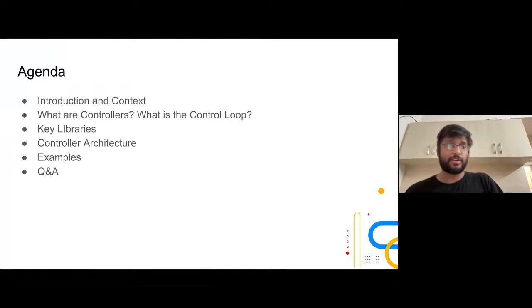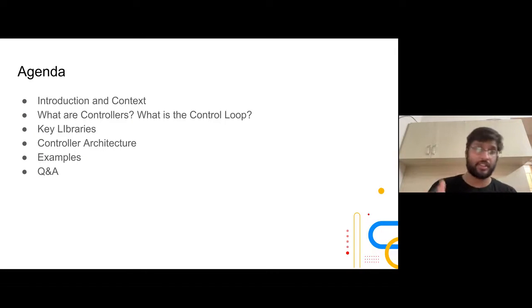So today we're basically going to be talking about, I'll introduce and give you the context, which I have just done. Then I'll talk about what controllers are and what the Kubernetes control loop is. Obviously, I'm assuming everybody who's joined has a fair understanding of what Kubernetes is, right? And what it is used for. So I'm not going to dwell deep into that. Rather, I'll focus more on some of the aspects of Kubernetes which are leveraged when you try to develop your own controller or a particular controller. And since this is going to be a Golang specific talk, what are some of the key libraries that you use when you are developing your own controller?